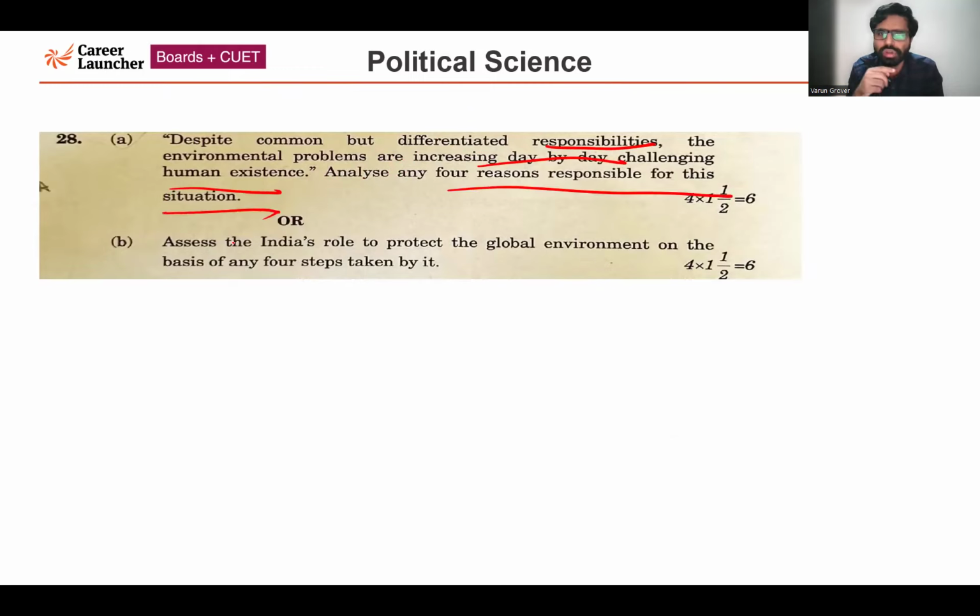In the previous question also I talked about common but differentiated responsibility. Even then, environmental problems are rising. Environmental concerns are challenging the whole global society. So this question is asking us to analyze any 4 reasons responsible for this situation in spite of common but differentiated responsibility.